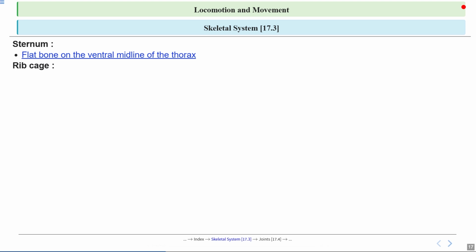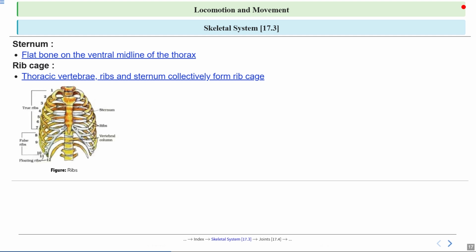It's like the frame of an umbrella, giving both structure and safety to the chest area. Here we can see that the thoracic vertebrae, ribs, and sternum work together to form the rib cage. Imagine these parts as the beams and panels of a sturdy shelter, all working together to protect the heart and lungs while also allowing for the movement needed for breathing.